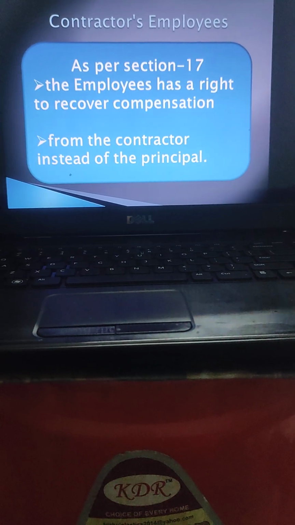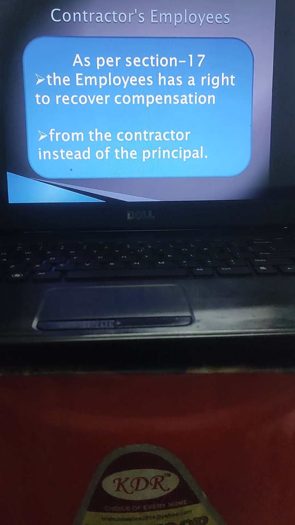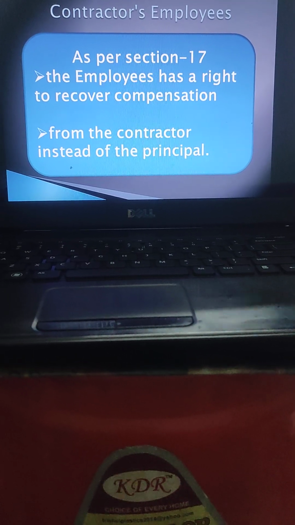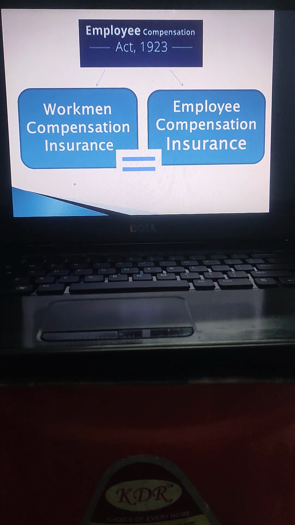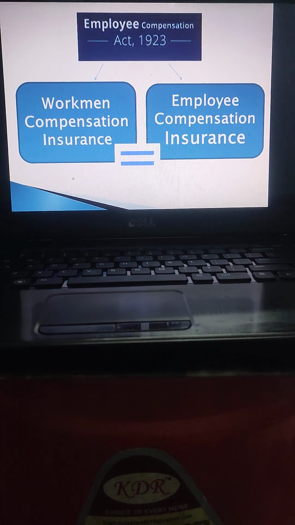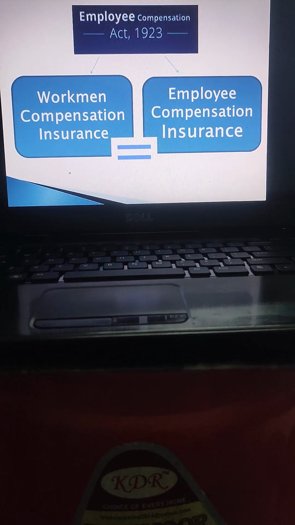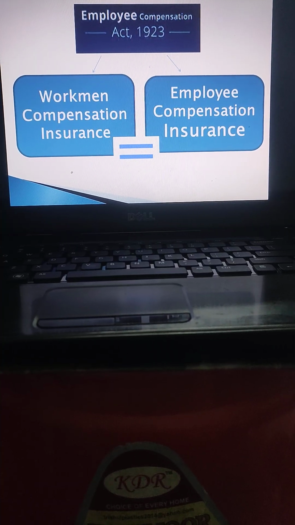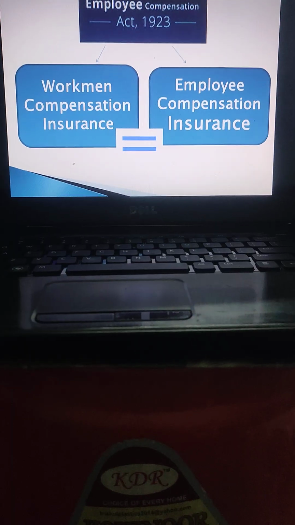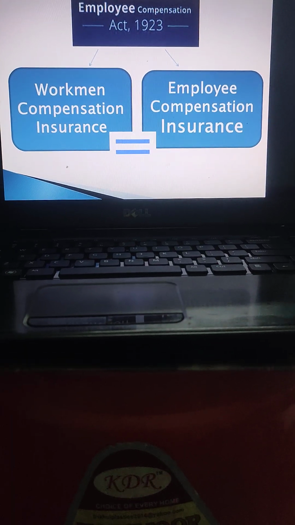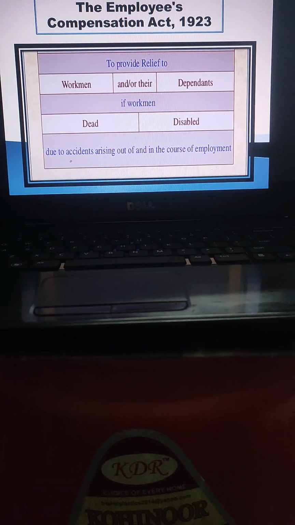As per section 17, the employee has a right to recover compensation from the contractor instead of the principal. As of date, the Employees Compensation Act 1923 and the Workmen Compensation Act 1923 are the same. Similarly, Workmen Compensation Insurance and Employees Compensation Insurance are the same. The only difference is that Employees Compensation Insurance is a new name of the policy.